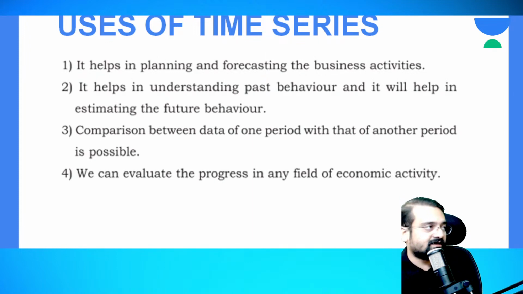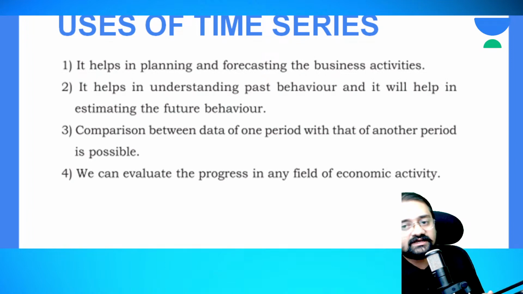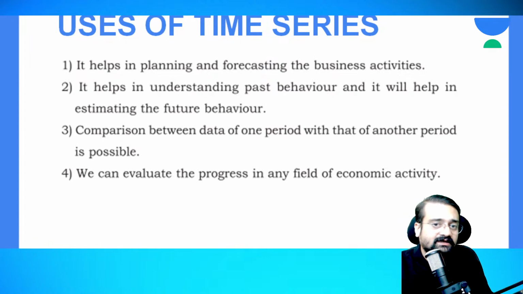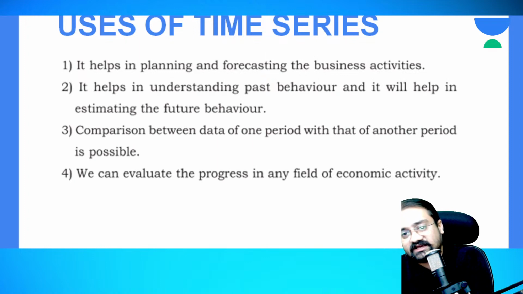So in the starting, when the first corona wave happened, there were many people who got infected. So from that number we used to see that we should be very cautious, right? So we should not travel outside, okay? Whenever we are getting sick, we should remain in a separate place wherein others are not getting affected. So all these things we used to do, right? How did you do that? By understanding the behavior that has been happening, right? So here time series tells us that by seeing the past behavior you can predict the future.